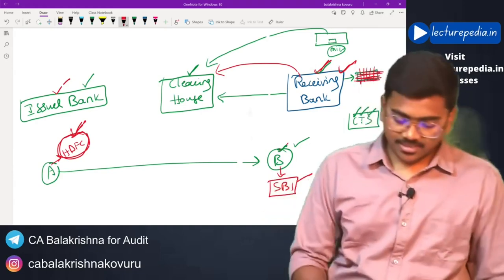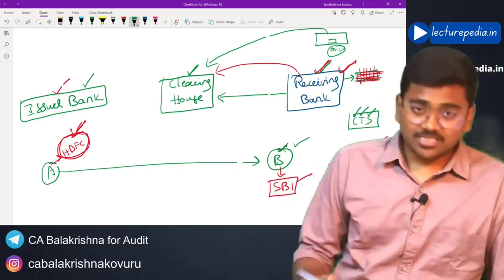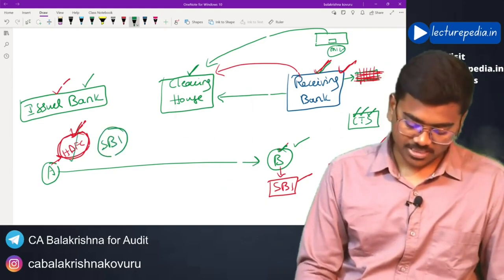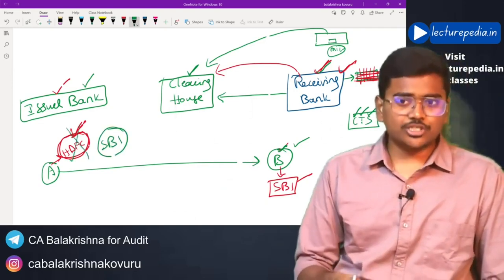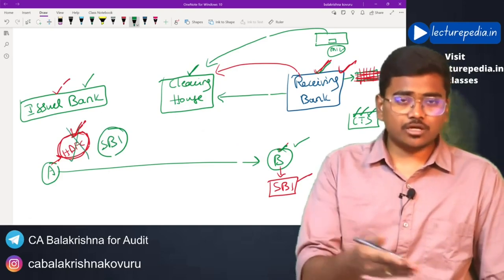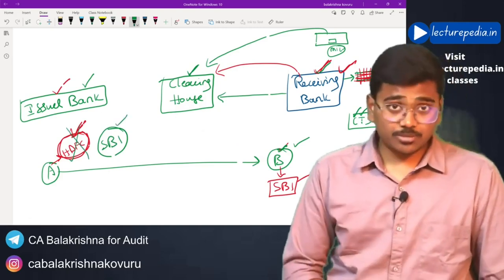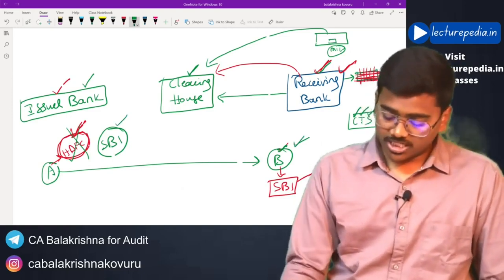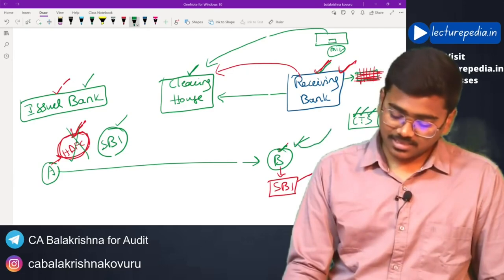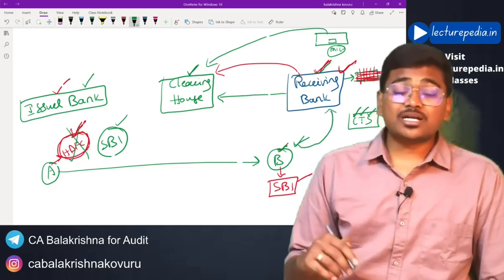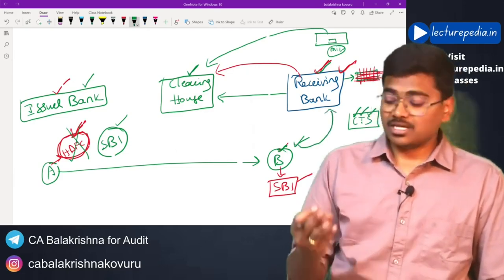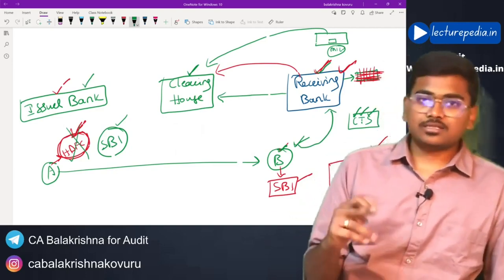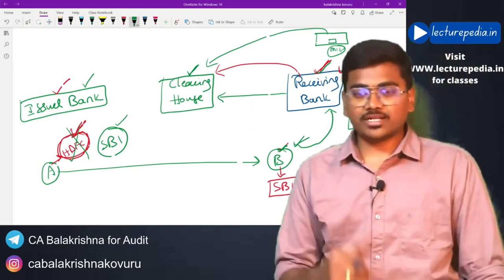What is inward clearing? Opposite to it. Let's say Mr. A has issued an SBI bank check only. He has not issued an HDFC bank check. He issued an SBI bank check, as Mr. A also has an account in SBI bank. Now Mr. B has an SBI account, so he will deposit this SBI bank check in the SBI bank only. This becomes inward clearing because here the issuer bank and receiving bank are the same. So that is inward clearing. This is the difference between inward clearing and outward clearing of check.